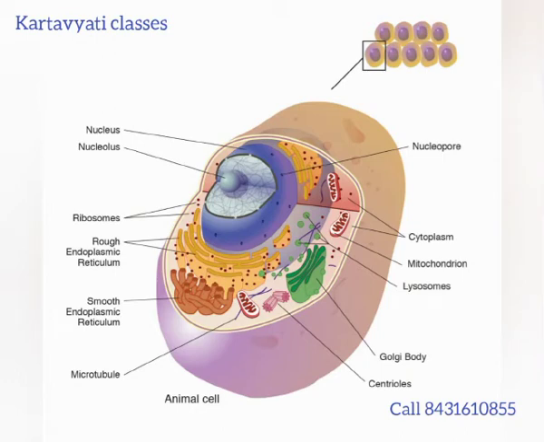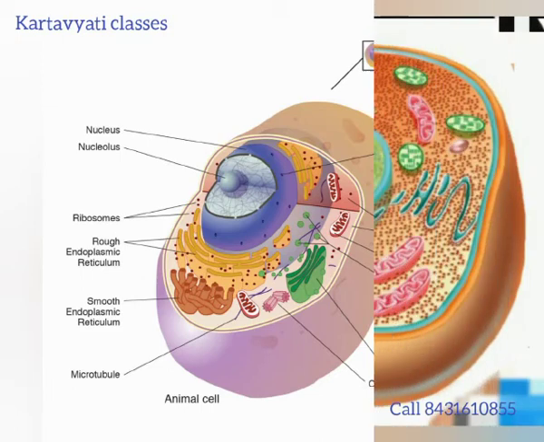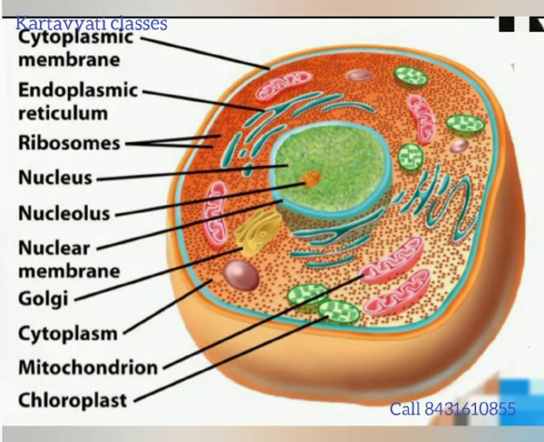So altogether there are three main parts of the cell. One is the outer covering, that is cell membrane or plasma membrane. In plant cell, there is one extra layer, that is called cell wall. It gives support and rigidity. Inside the cell membrane, the second part is called cytoplasm, which is the site of presence of different cell organelles, and inside that the nucleus is present, which is the control house of the cell.